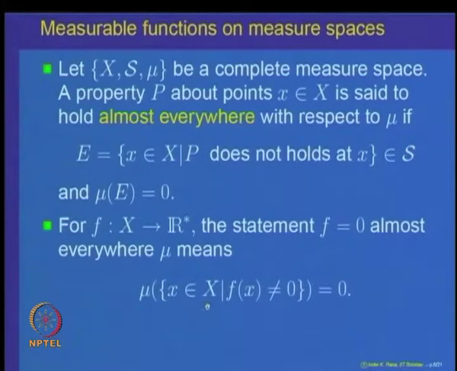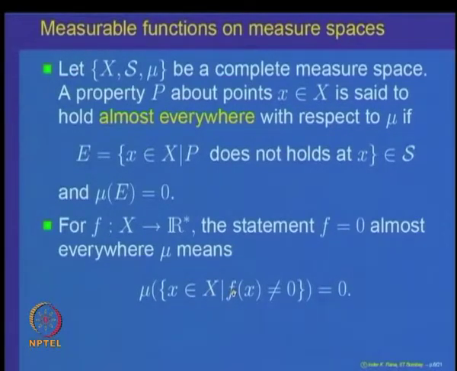The measure can be defined only when the set is in the sigma algebra. So, the statement that f is equal to 0 almost everywhere means mu of the set of points where f of x is not 0 is 0.